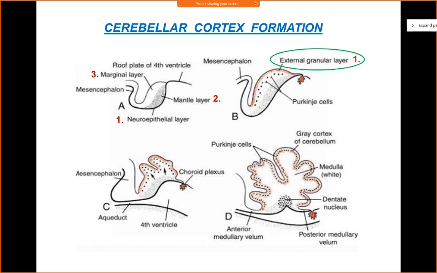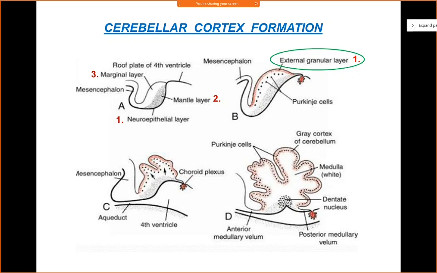When you talk about higher centers in the cerebral cortex and the cerebellar cortex, please note that the alar plate is greatly accentuated here. The alar plate is greatly accentuated in the higher centers of the cerebellum and cerebrum, whereas the basal plates tend to regress. Right? Okay, so let us start with number 1.